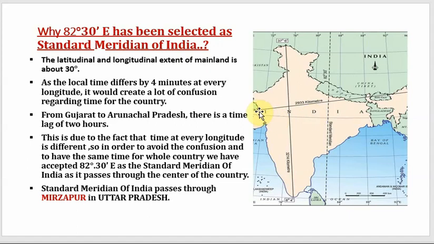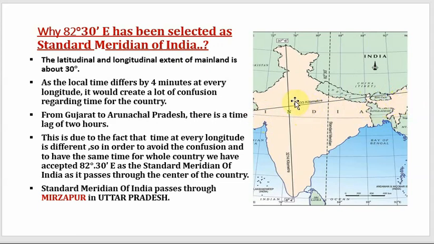Alright, if you are living in Gujarat, which is on the west, and the other person is living in the eastern state, extreme east, say for example Arunachal Pradesh, their watches will show different timings. The person who is living in the eastern part, his or her watch will always be ahead of time.